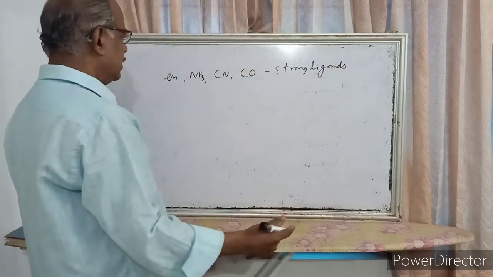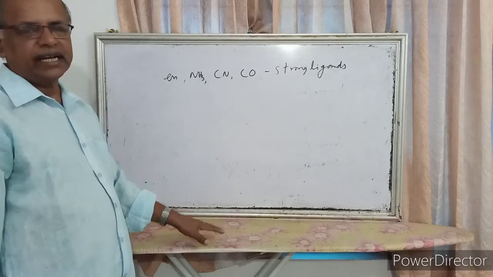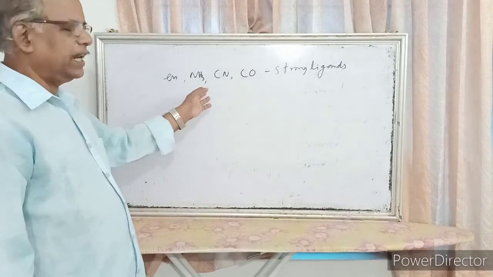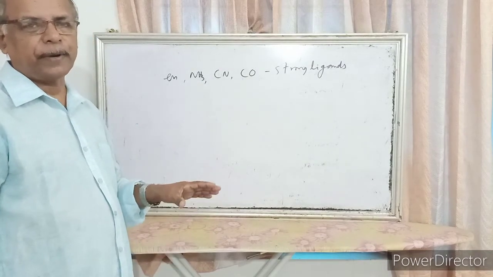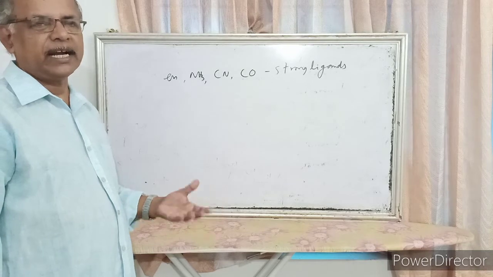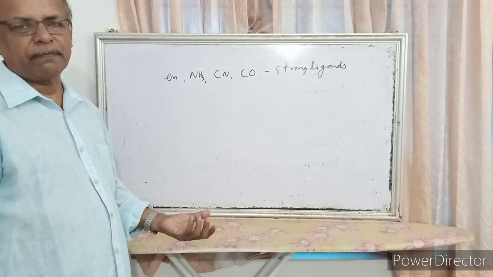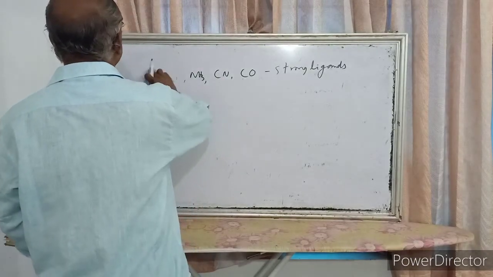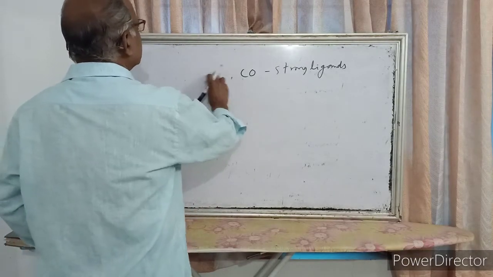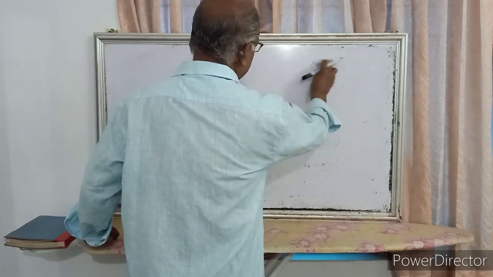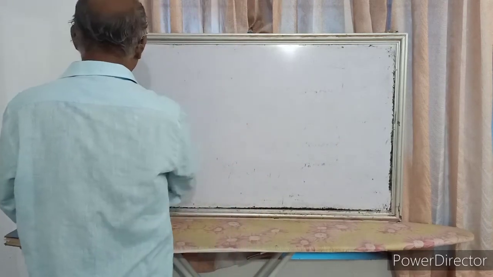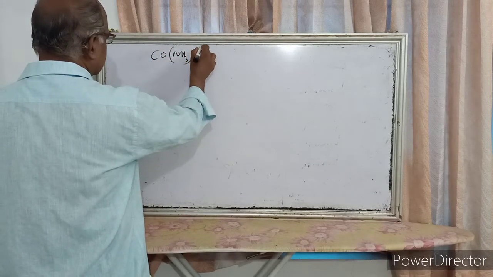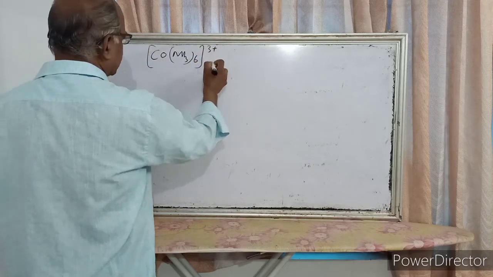The importance is, if the complex contains a strong ligand, it can force the unpaired electrons to pair up. But if the ligand is weak, it cannot force them to pair up. So we have to discuss the hybridization and geometry of [Co(NH3)6]3+.